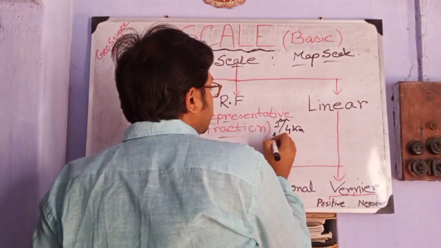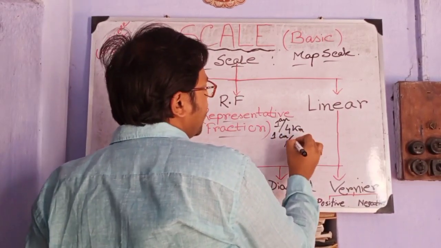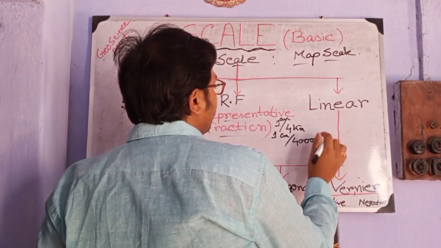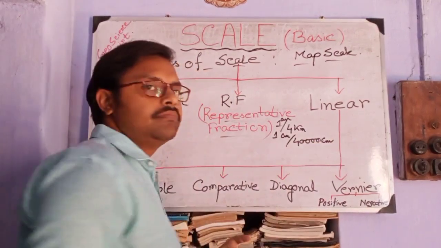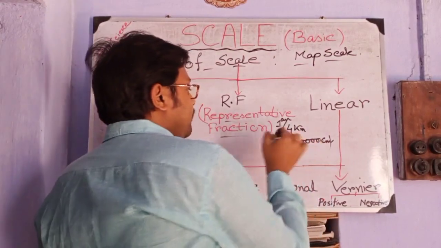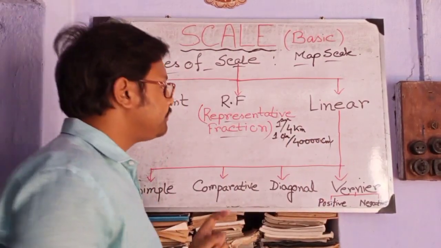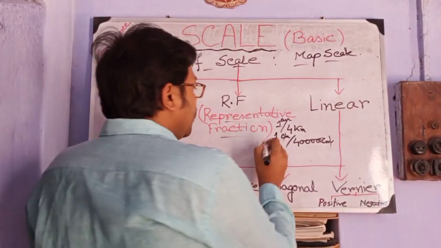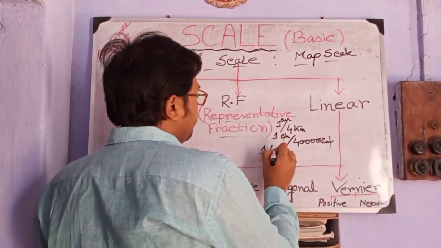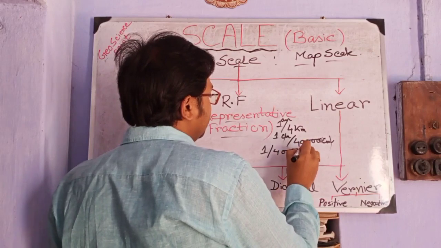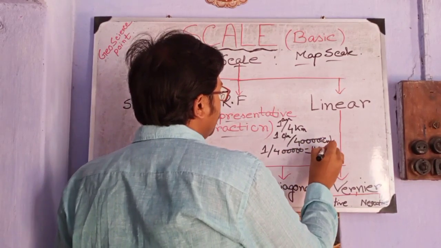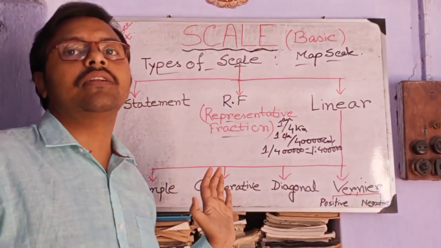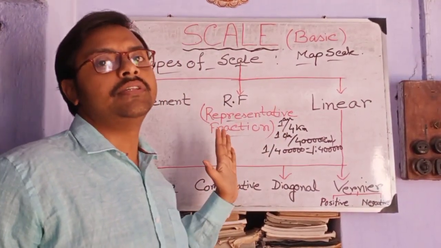But when we use representative fraction, these two units must always be in the same unit. That means 1 cm and 4 km, which is 4 lakh cm. So cm and cm cut, and 4 lakh. Representative fraction means 1 by 4 lakh, equals 1:4 lakh. That is RF.